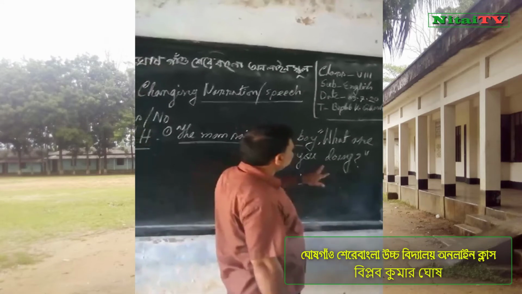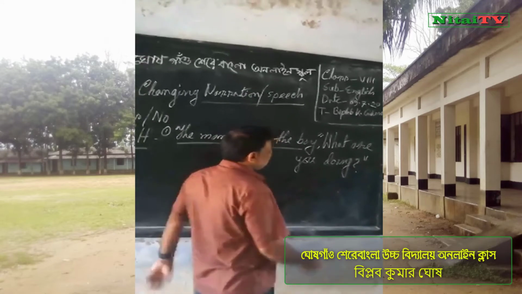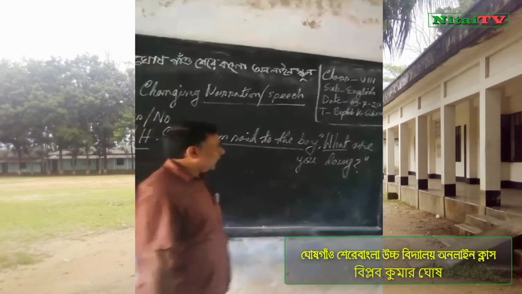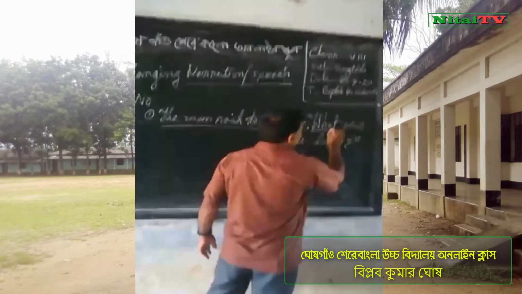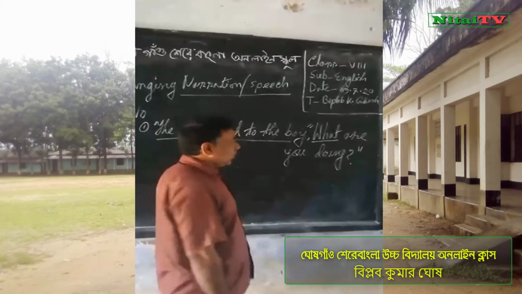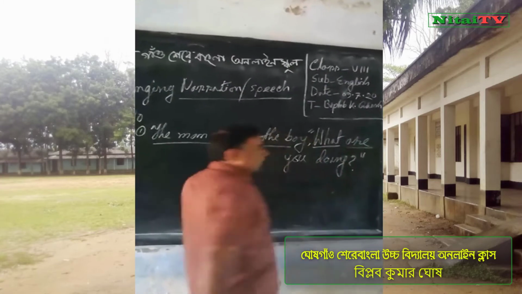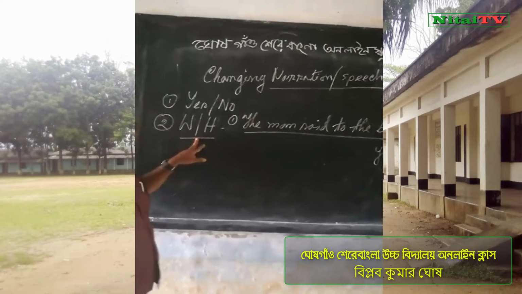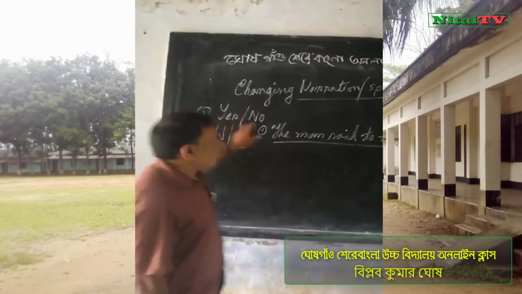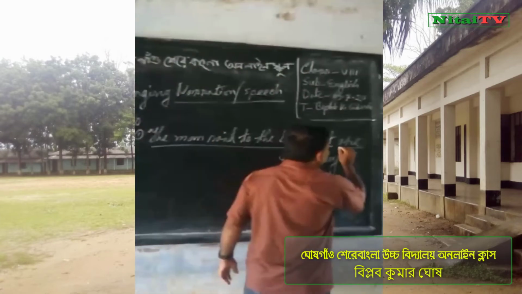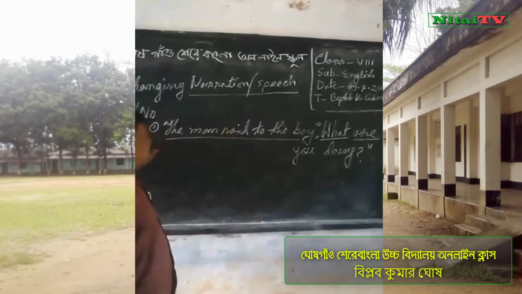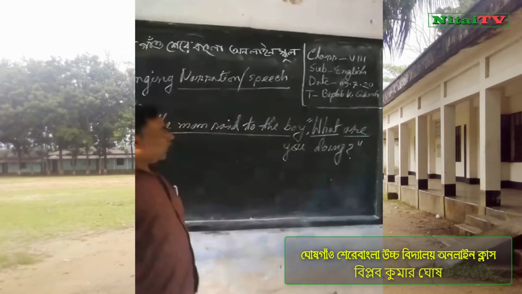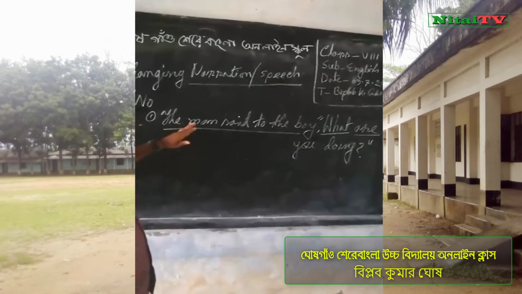In the reported speech, the first word is interrogative pronoun. You notice, I said again, the first word is interrogative pronoun and the second word is auxiliary verb. What is the difference of yes no question and WH question? You have already known. Yes no question, the first word is auxiliary verb, and WH question, the first word is WH word. So we want to change this sentence.